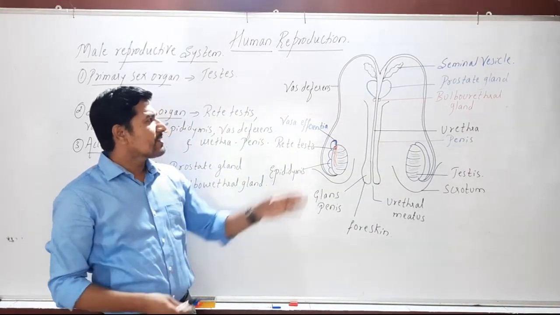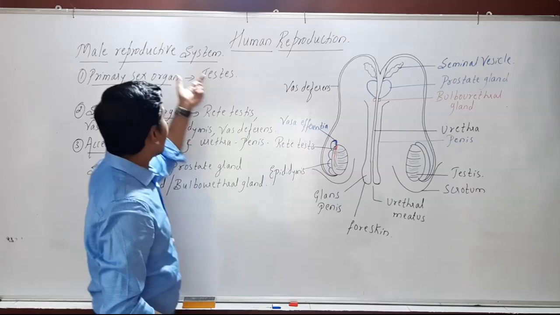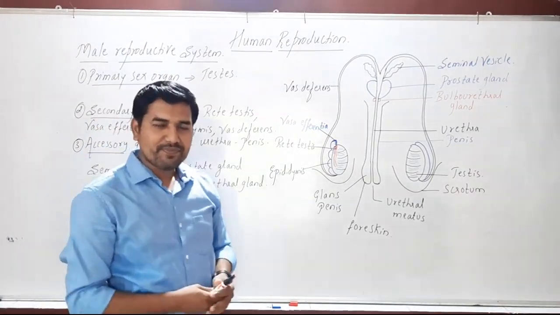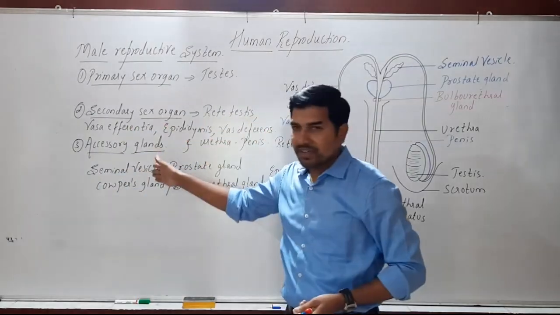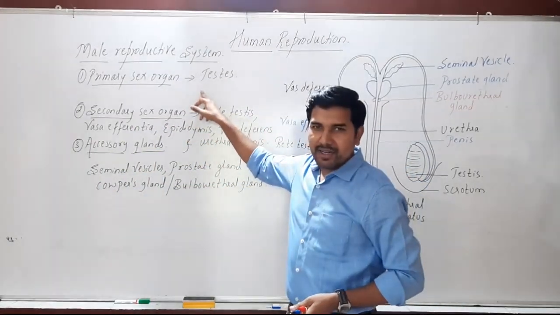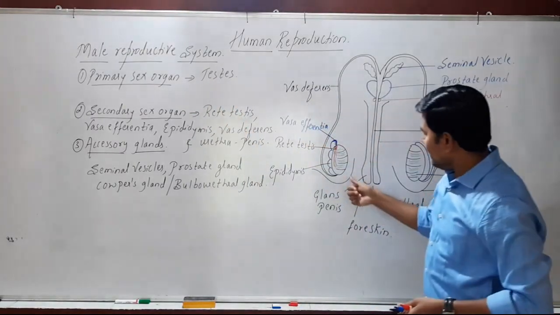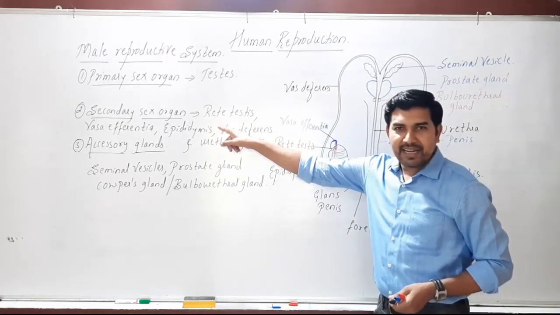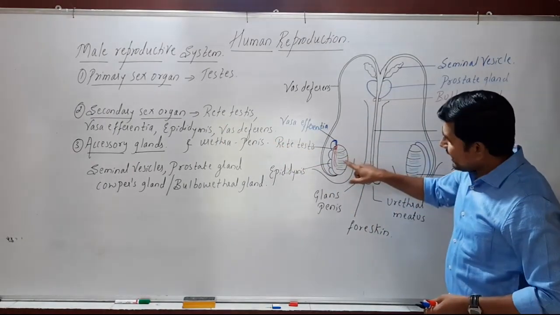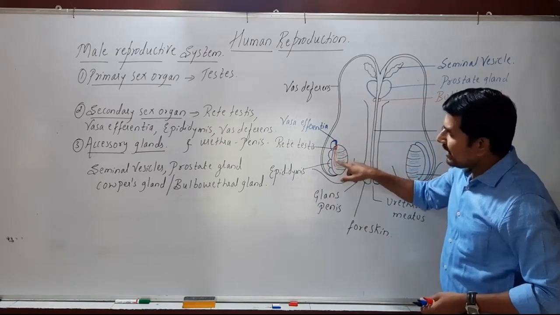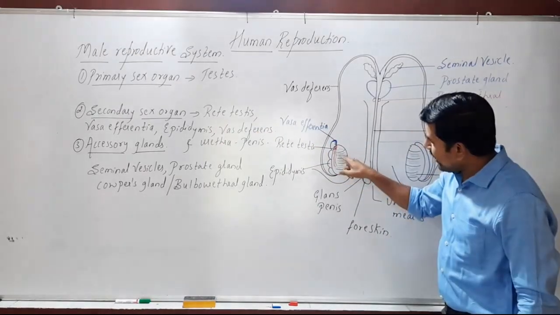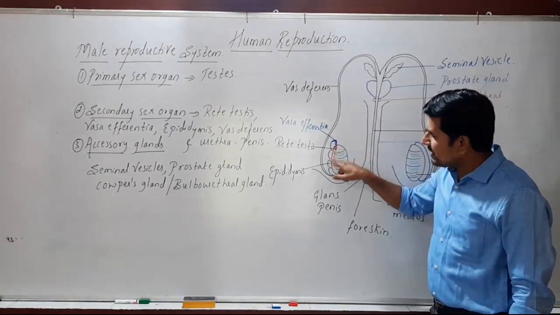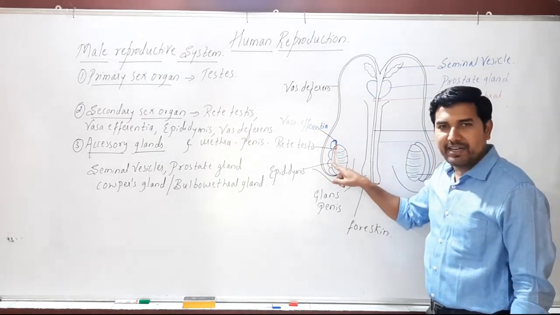So if we look at the structure of the male reproductive system, what are the parts that we find here? As we have discussed in the first part, the primary sex organ is the testis. So how many are there? A pair of testes. Secondary sex organs include the rete testis. Then arising from the rete testis is the vasa efferentia. From this arises the next part, which is called the epididymis.